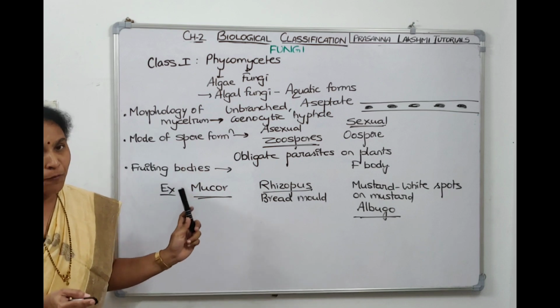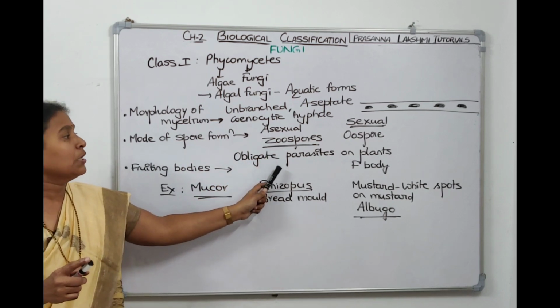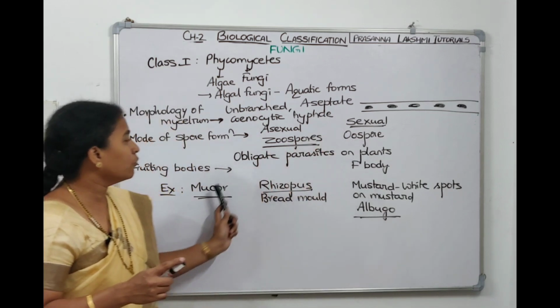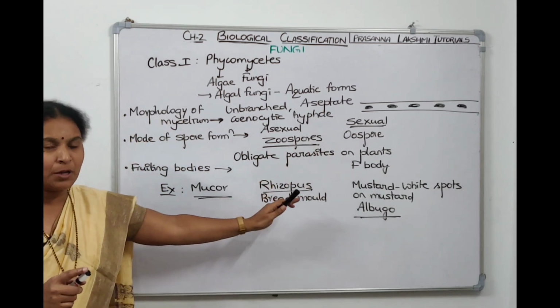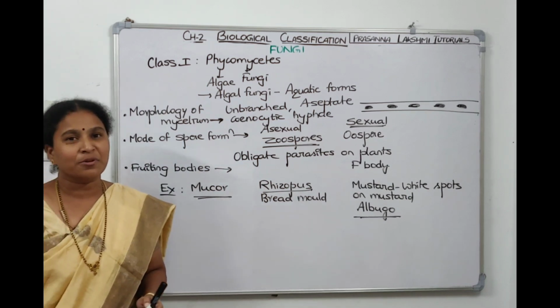Second point, on the mode of spore formation. Asexual spore is by motile zoospore or by non-motile aplanospore. Sexual spore is by oospore. The fruiting body is not named, it's called a fruiting body only. Examples are Mucor, Rhizopus and Albugo. Take a screenshot, we'll talk about the second class.